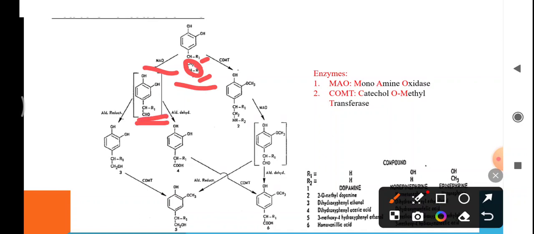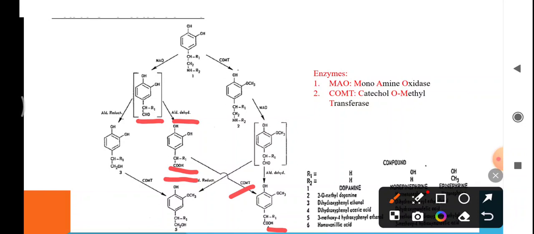Then in the presence of aldehyde dehydrogenase, there is the formation of 3,4-dihydroxymandelic acid by converting this CHO group to the acidic group, that is COOH group. And then in the presence of COMT, there is the formation of 3-methoxy-4-hydroxymandelic acid or vanillyl mandelic acid.